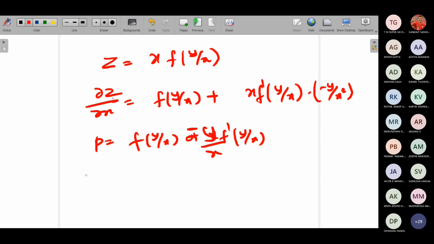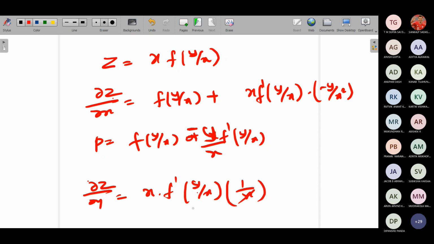Similarly, differentiate this partially with respect to y. When you differentiate with respect to y, you will get dou z by dou y equals x into f dash of y by x into the differentiation of y by x, which gives 1 by x. So x and x will get cancelled. What is this? This is nothing but q. So you can denote f dash of y by x as q.